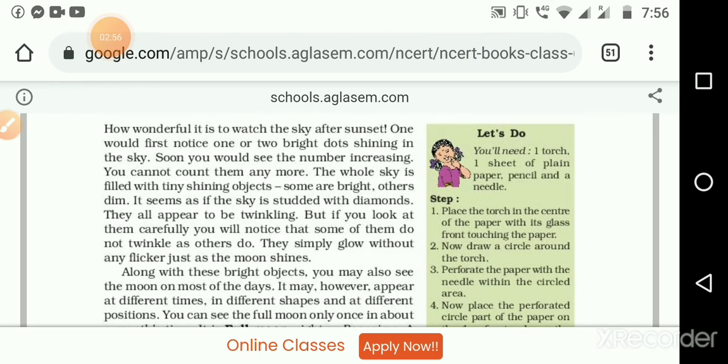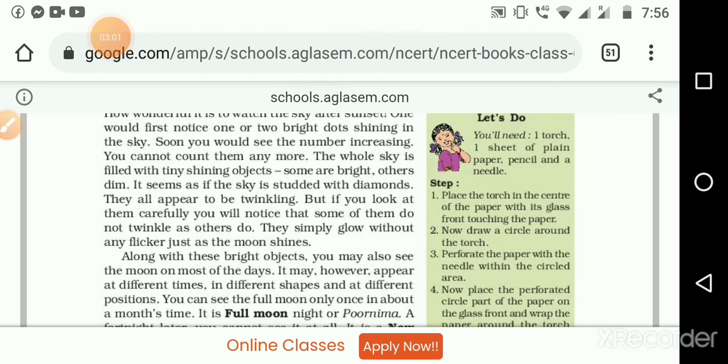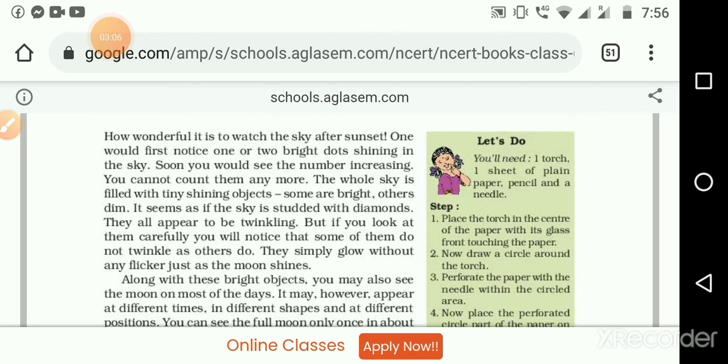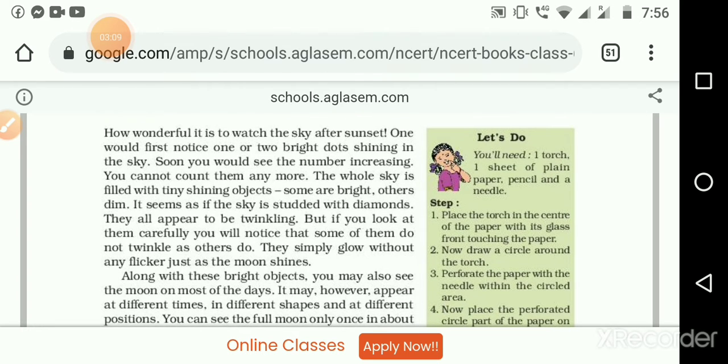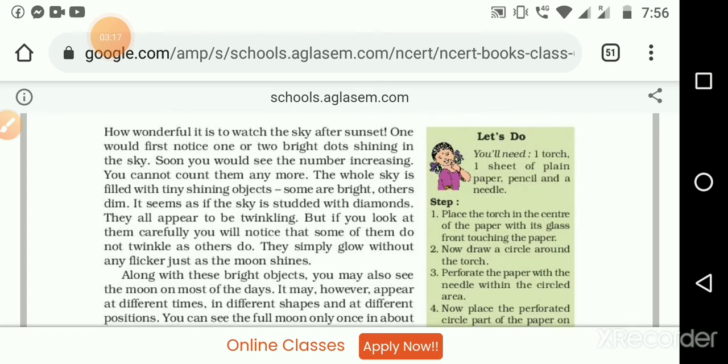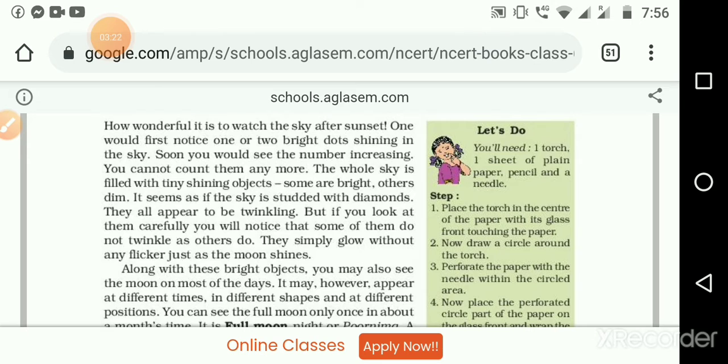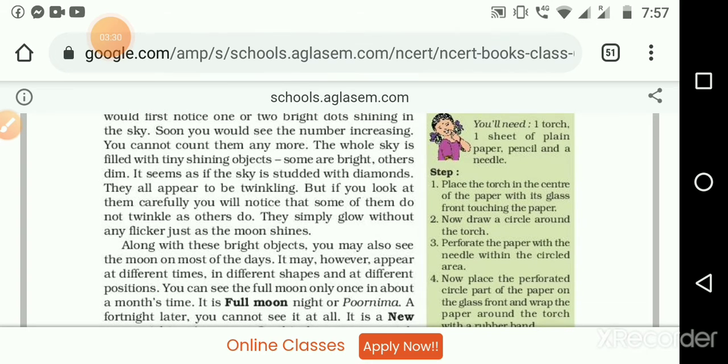Next sentence: One would first notice one or two bright dots shining in the sky. What will we call it? We studied a small rhyme in KG classes, first standard: Twinkle, twinkle, little star. One by one, we observe those small twinkling dots. What will we call it? It is the star. Soon you would see that the number is increasing. First one star, two stars, three stars, slowly the number increases. You cannot count them anymore.